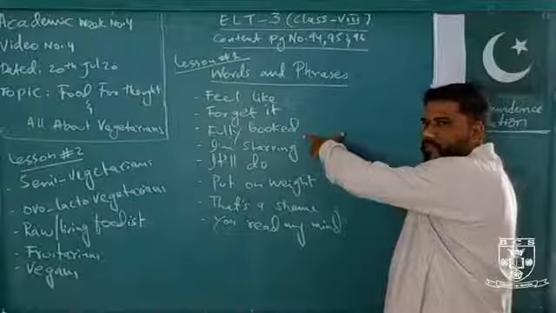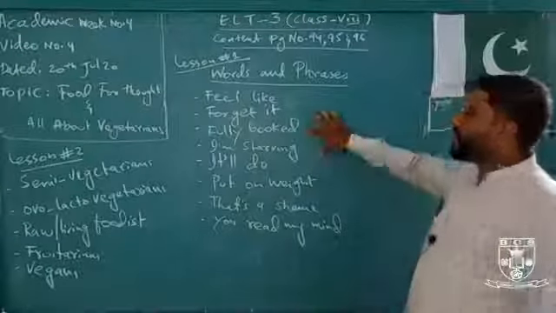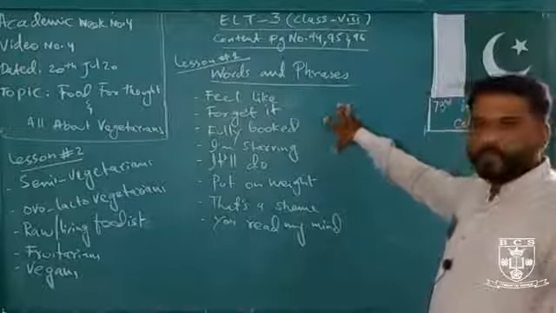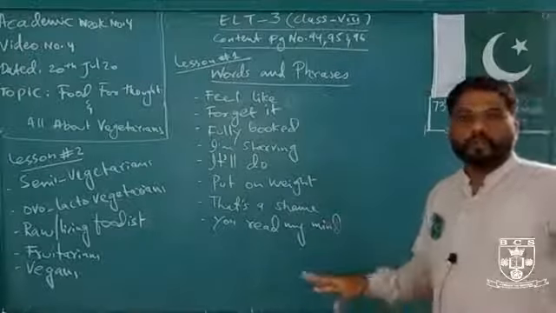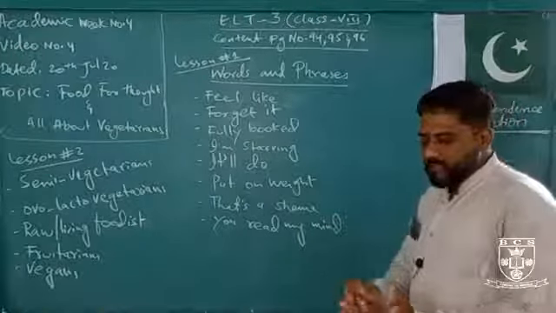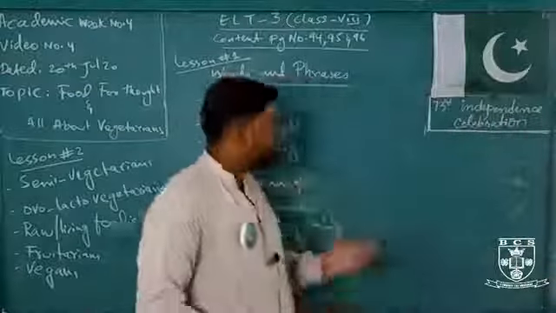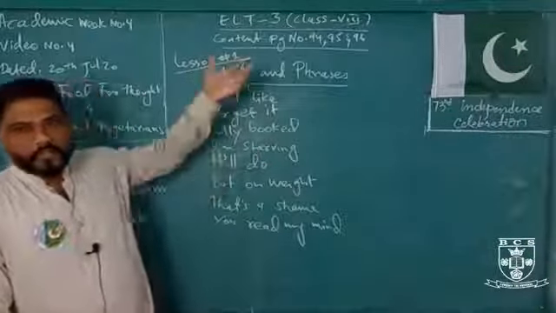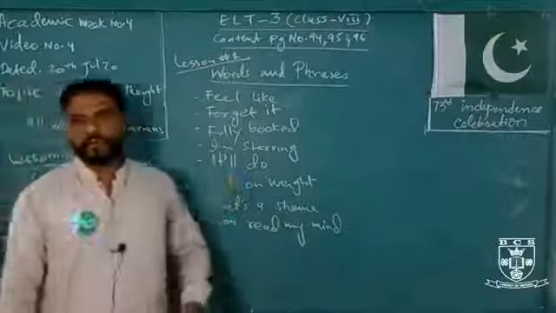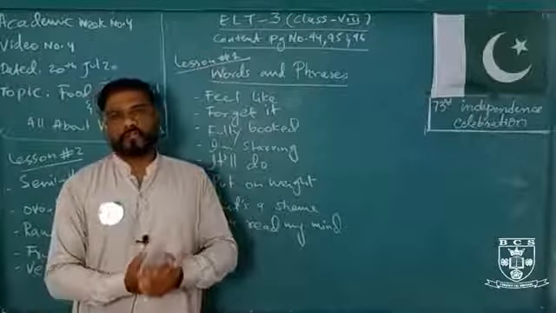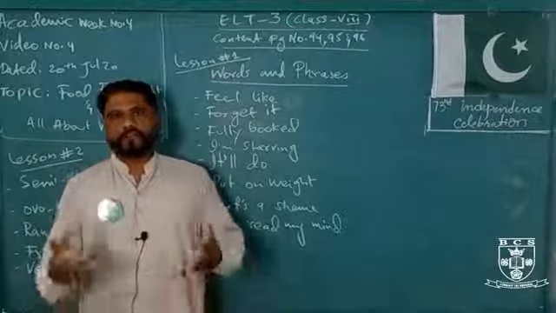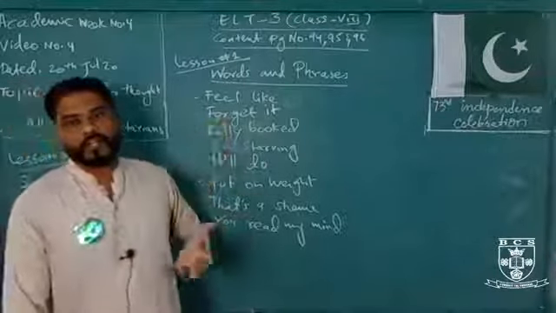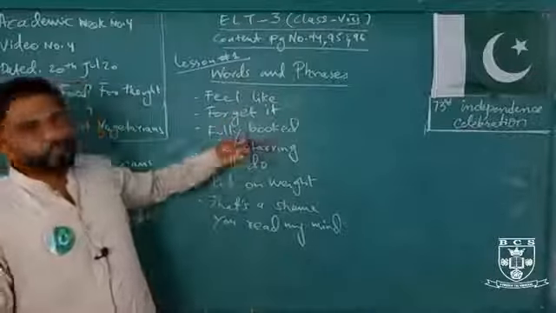Fully booked. When you go through the dialogues, you will find this phrase, fully booked. Fully booked means there is no seat available. For example, after lockdown, the restaurants and hotels are open, but it is very rushed and fully crowded.